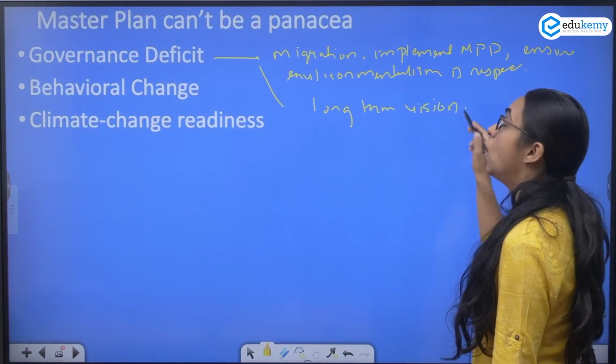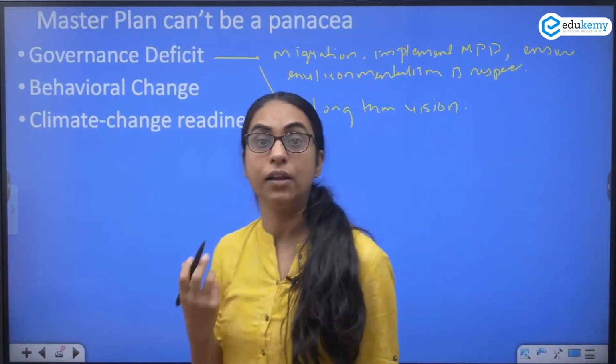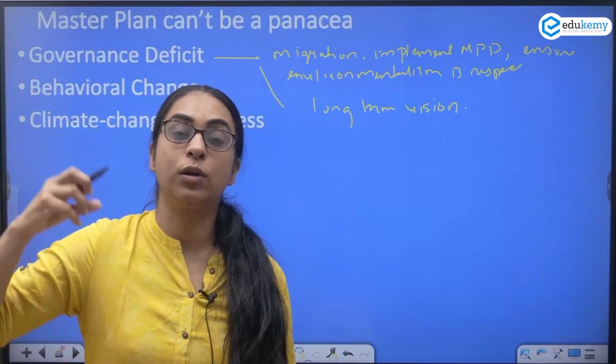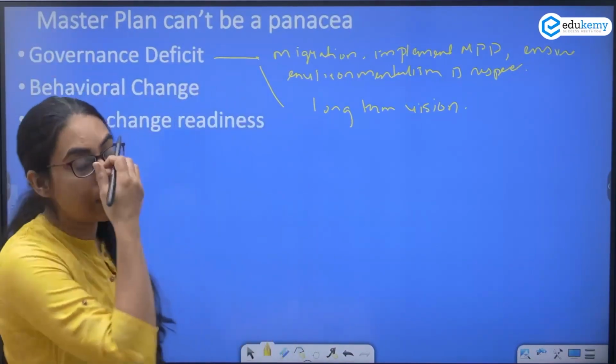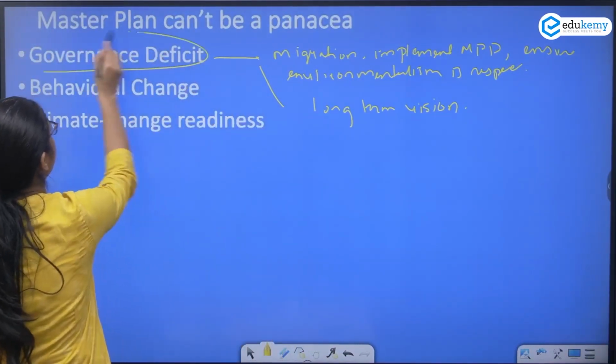You need a long-term vision. What will happen in next 20 years? What will happen in next 40 years? So the governance deficit cannot be solved by MPD.